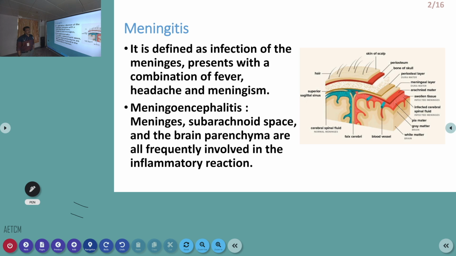So there will be a slight difference in clinical features when we discuss encephalitis. Encephalitis patients mostly have altered behavior, seizures, all these things. But meningitis patients mostly may not have altered behavior, because it's only inflammation of the covering of the brain. The brain is actually not involved; as such, the brain is completely spared. But in many patients, the inflammation from the meninges can spread to the brain and produce encephalitis, that is called meningoencephalitis.